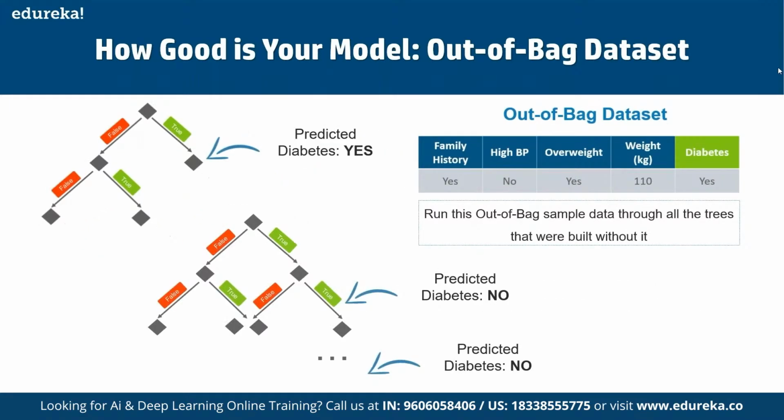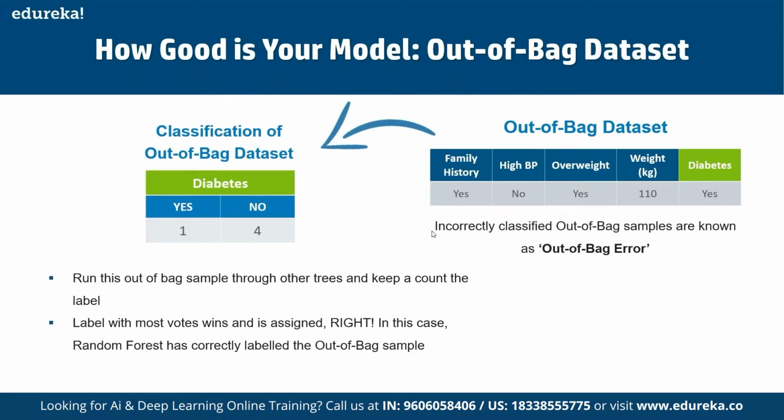If it has been yes, we can run this out of bag sample through all the trees that were built without it, and we can use the prediction as no. If the votes are more for no, then we label this with the most votes wins. In this case, random forest has correctly labeled the out of bag sample here as a no prediction. And next, we can simply do the same thing for all the other samples one by one, and that's how we generate the best results out of it.